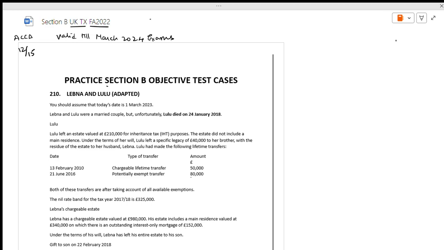We are going to cover something with respect to Section B. We are talking in terms of Kaplan, the Kaplan exam kit. From that I am solving the questions as such.